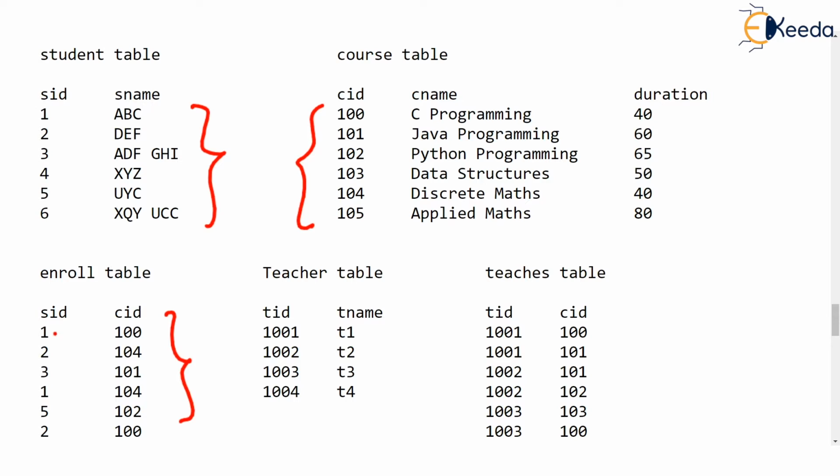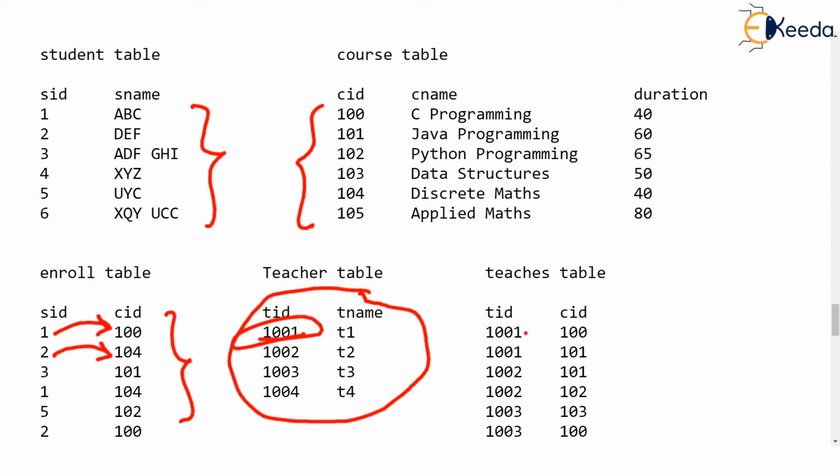Student number 1 has taken admission in course number 100 and so on. Student number 2 has taken admission in course 104, and these are our teachers. And this is the teaches table which tells that teacher 1001, this is the number of the teacher, teaches the course 100. Teacher 1001 also teaches the course 101 and so on.